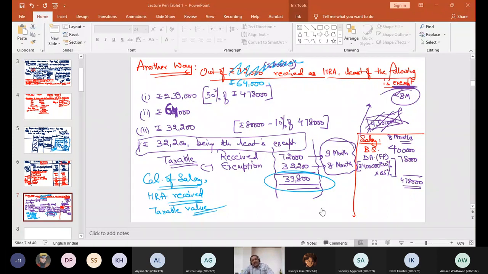Due basis is simply clear. You have to take the salary if that is related to your period during which you occupied rented accommodation in the previous year, whether it is received or not. And similarly, if another period salary is received in your year, then also we will not include that. Any doubt? I'm giving you 1 minute to ask the doubts, and then I will proceed to the next concept.